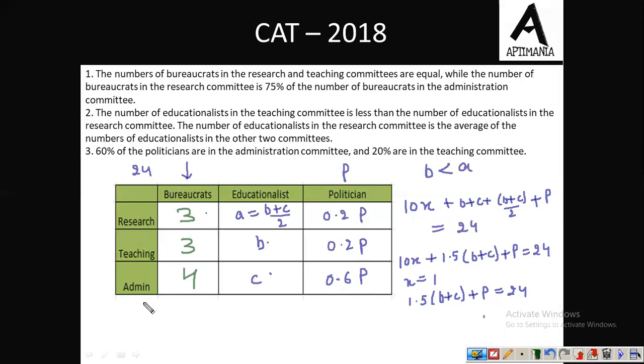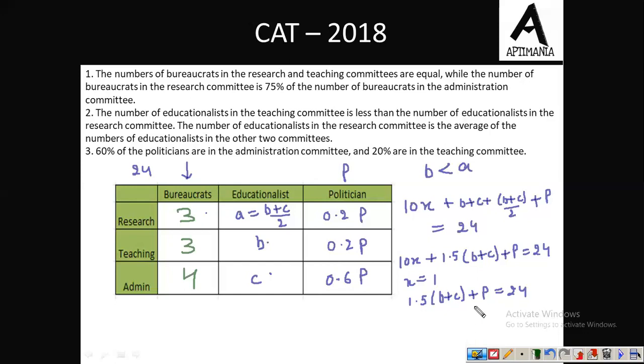Now see, we are calculating 60% of P. Suppose we assume that the value of P is, say, let's start from 24 itself. But P cannot be equal to 24 because its 60% would come in points, and the number of persons cannot be a fraction. So P is something whose 60% comes as an integer. Now let us assume P is say 20.